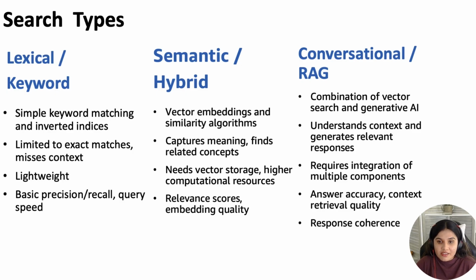Now, the most advanced approach, conversational search with RAG, combines vector capabilities with generative AI to understand queries in context and generate relevant responses. For example, when a user asks, "How do I troubleshoot my device that won't start after the recent update?" the system can now retrieve relevant knowledge and create a customized answer addressing their specific situation. Here, each step brings different trade-offs in terms of implementation complexity and user experience quality.